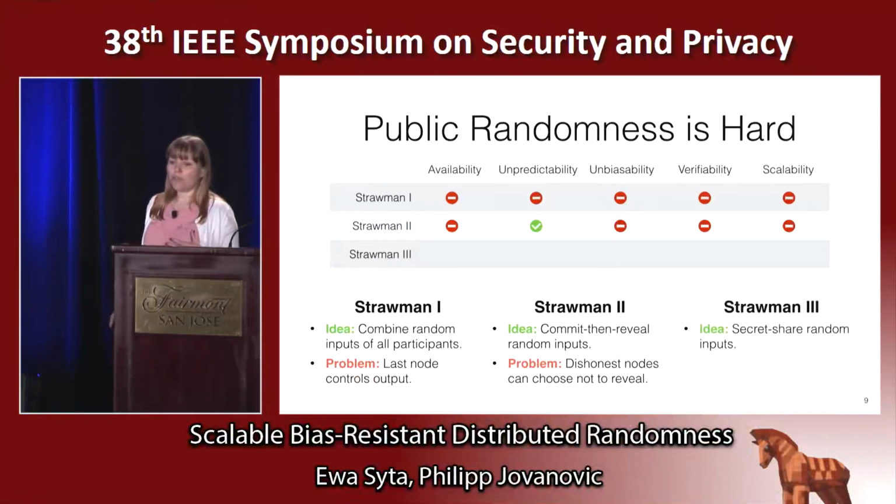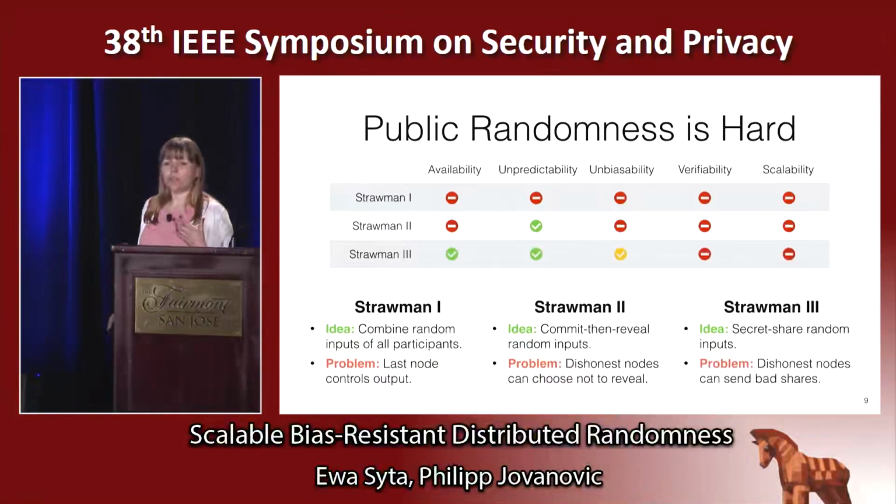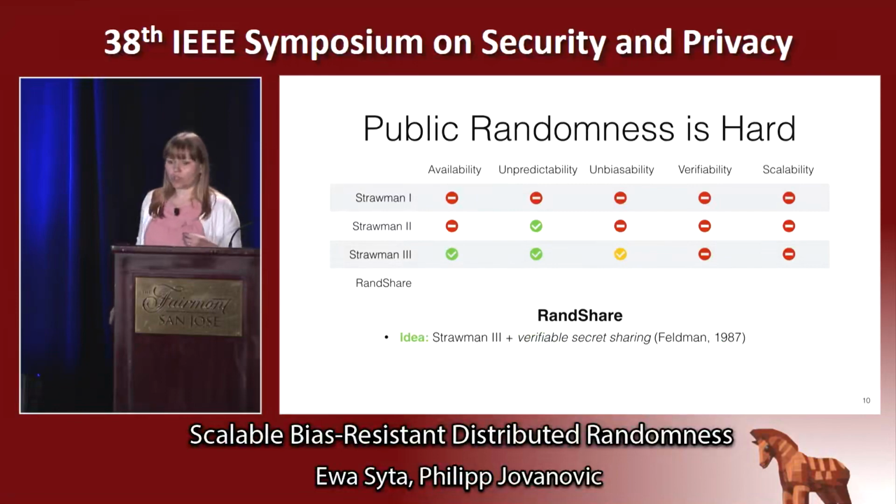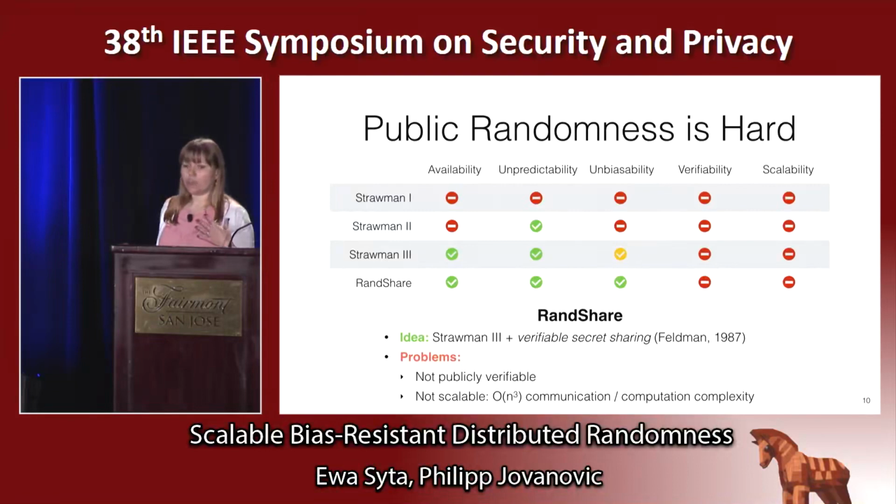Lastly, we can fix this availability issue with secret sharing. This works, however, it fails to provide full bias resistance because dishonest parties can distribute bad shares, forcing honest parties to recover inconsistent randomness. And this brings us to RandShare, a protocol that applies verifiable secret sharing and a point of no return strategy, something that is not new and has been used in the past. This approach achieves the 3 main properties we wanted to achieve. However, it's only verifiable by the participants, not third parties, and again, doesn't scale well.